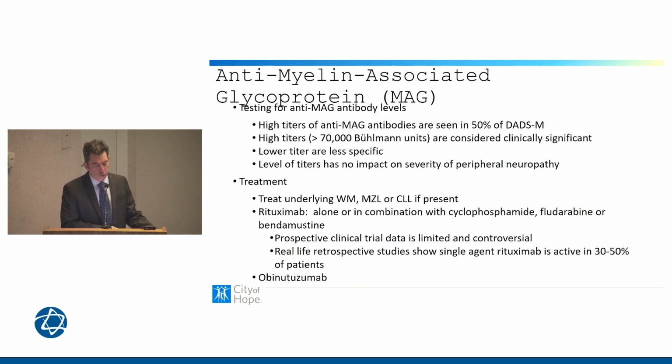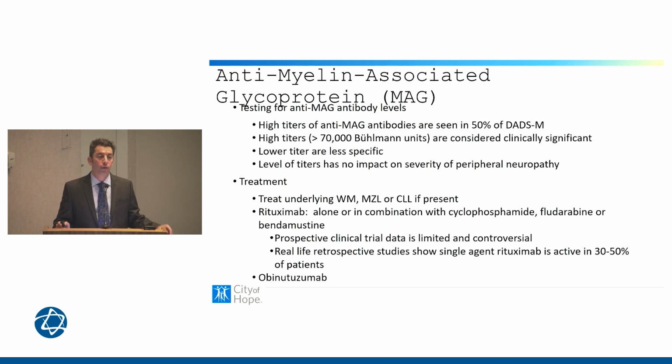So what we want to do is test for the anti-MAG antibody. And here are some examples of the high titers, which are greater than 70,000. Those are the ones that are considered clinically significant. But it's important to know that if patients have a high titer of IgM, the disease process is not associated with the anti-MAG level. Any level that's clinically significant needs to be considered because, like I said, the level of the titer has no impact on severity. We want to make sure that we treat the underlying disease process if present. If patients are diagnosed with Waldenstrom's or CLL, we want to go ahead and treat that.